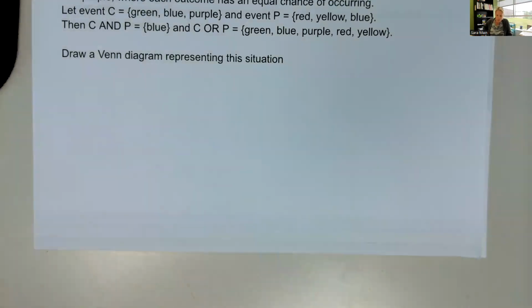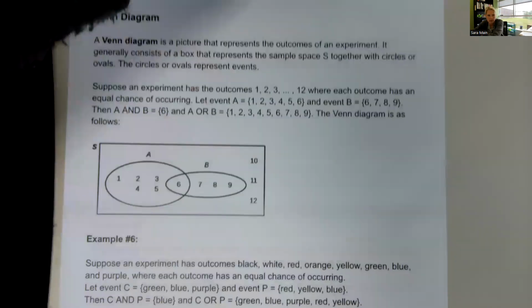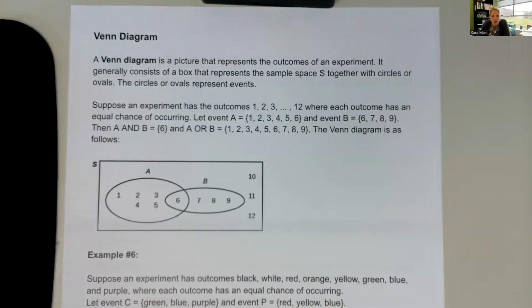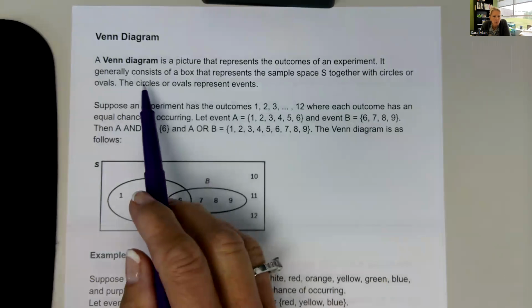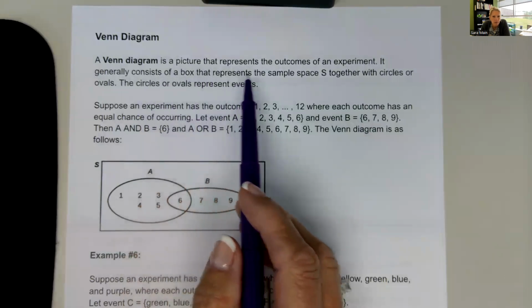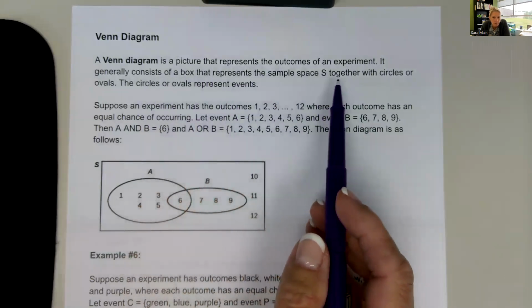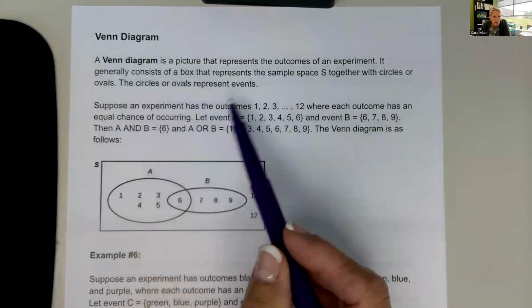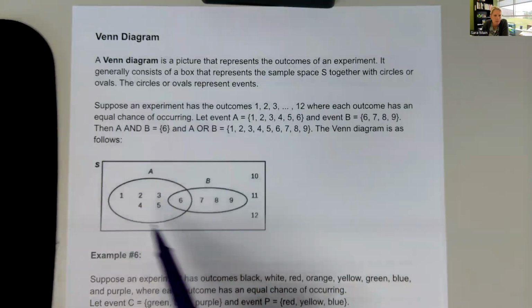Next is another representation or picture that we use to help us in probability, and that's called a Venn diagram. A Venn diagram is a picture that represents the outcomes of an experiment. It generally consists of a box that represents the sample space S together with circles or ovals. The circles or ovals represent events. So this is just an example here.